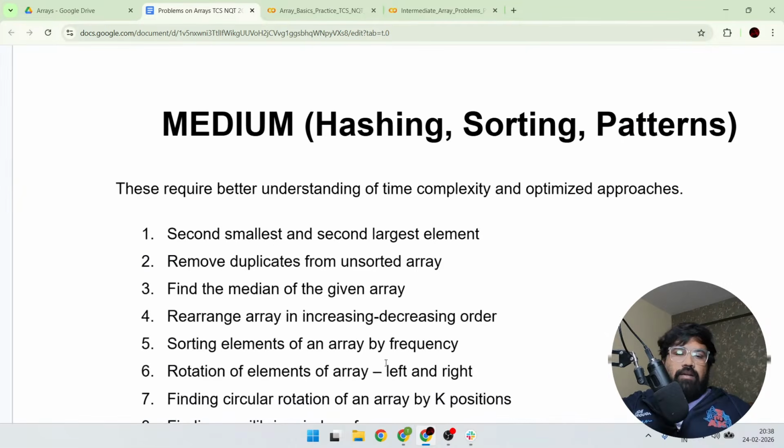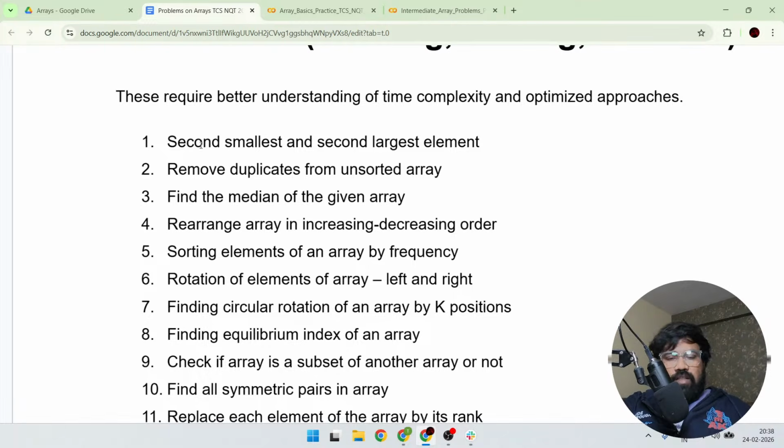In the medium level, for example, if you want to find the second smallest and second largest element, guys, if you use any sorting method and sort the array, it will be in ascending or descending order, right?